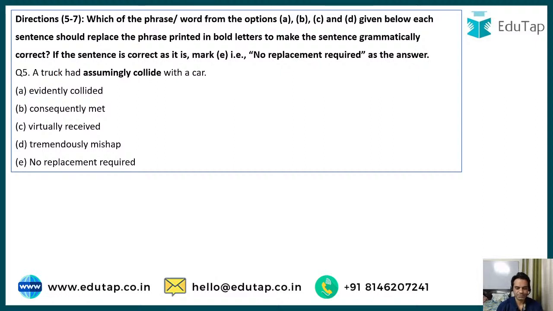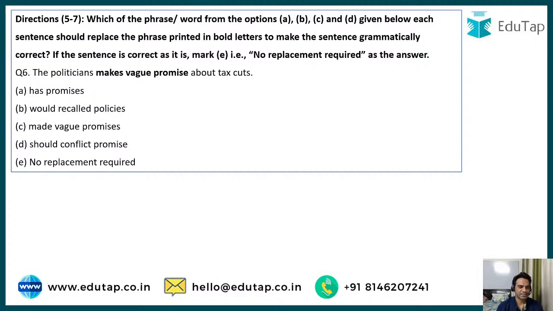Question number 6. Yes, guys. The politicians makes vague promise about tax cuts. So we have to find the correct replacement for makes vague promise. So the politicians has promises, would recalled policies, made vague promises, should conflict promise. Tina says C. Okay, Nimi says D, Anjali says C, Leena says C.